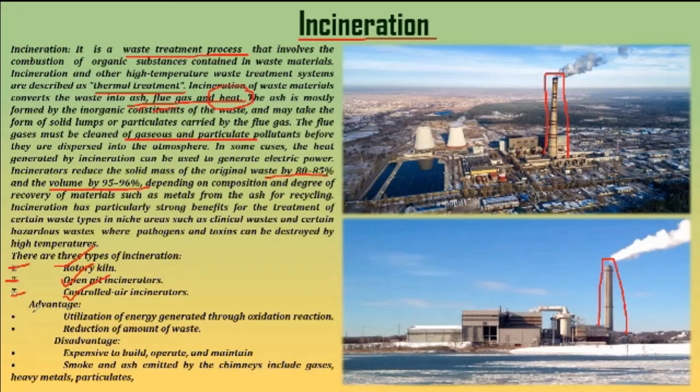Now, what are the advantages of incineration? See, it results in utilization of energy generated through the oxidation reaction, and the reduction in the amount of waste is huge. Basically, the main aspect is the generation of electricity. A huge amount of electricity can be generated, because see, in our country, how is electricity generated? Not only our country, in several countries, how is electricity generated?